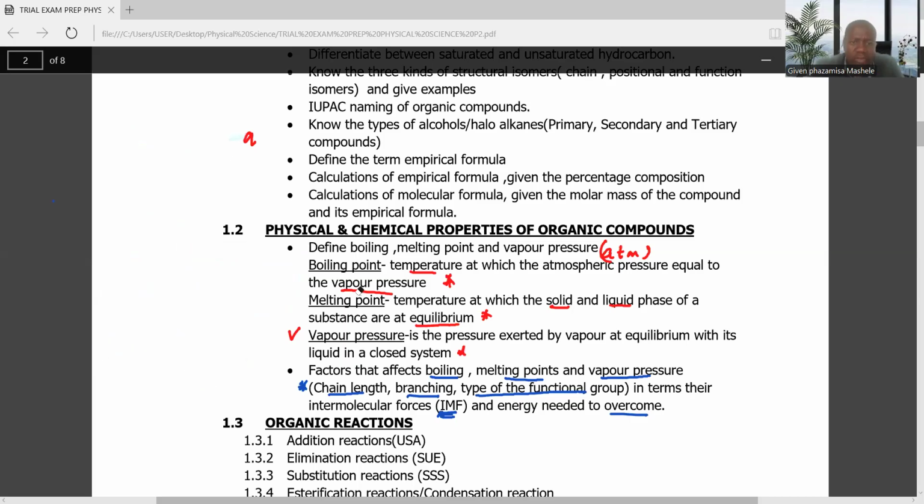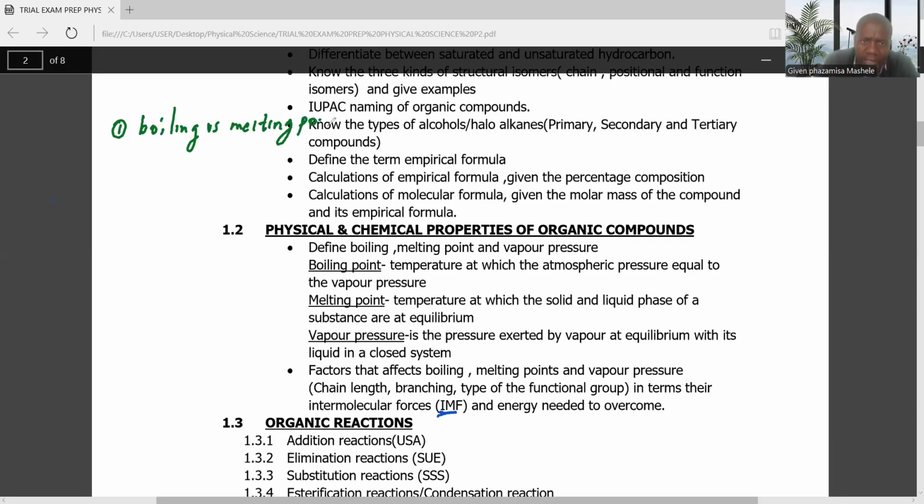Before we move on, ladies and gents, let me talk about the relationship between the boiling point, the melting point, and the vapor pressure in organic chemistry. Number one, let me write something very important here. I want us to talk about the boiling point. Let me compare the boiling points versus melting point.